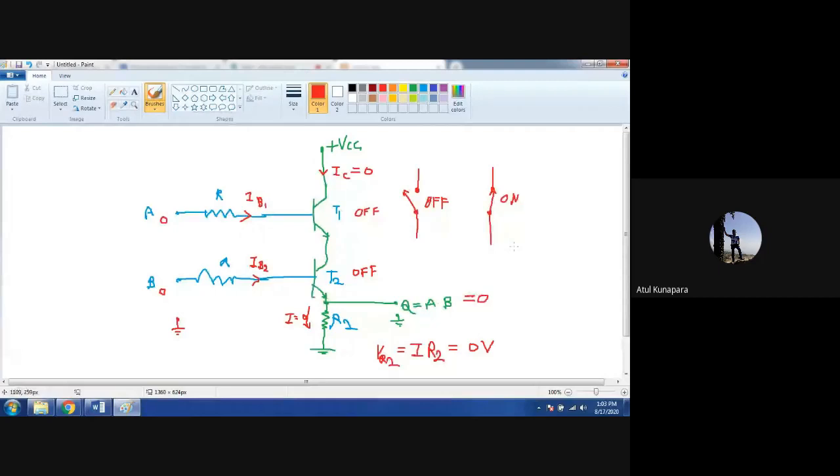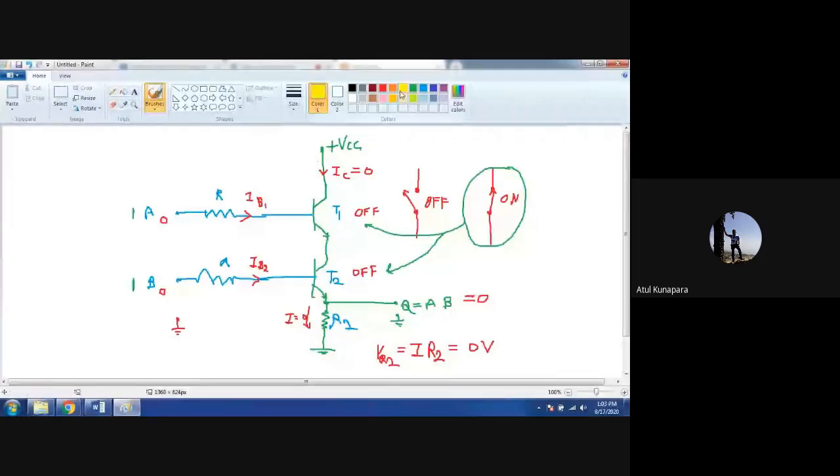Now let us take another combination of the input. If my input A is at logic 1 and B is also at logic 1, there will be some IB1 and IB2 flowing here. So IB1 and IB2 are now not 0, and because of that T1 and T2 both will be in on condition. If T1 and T2 are both in on condition, then there is a flow of current from top to bottom.